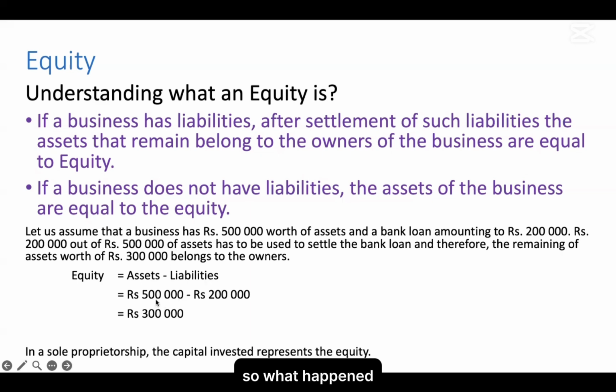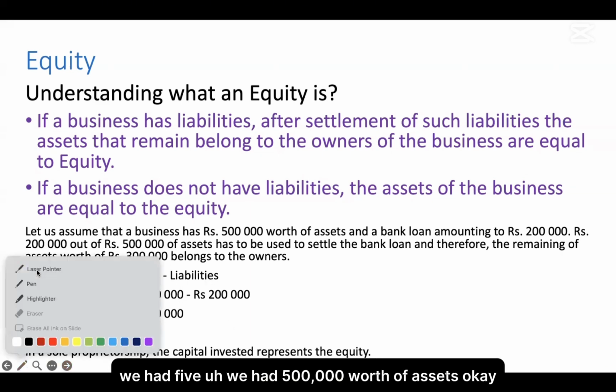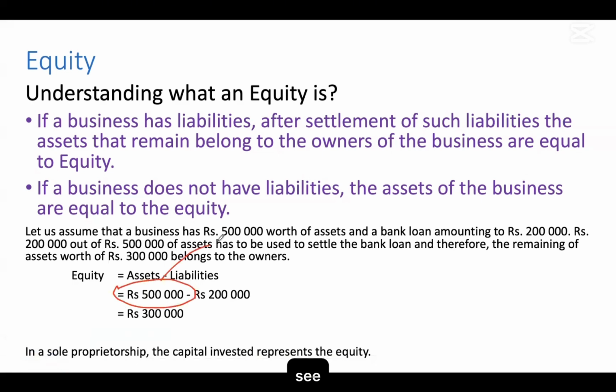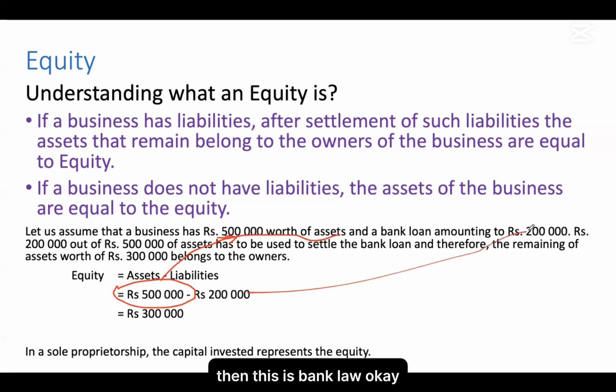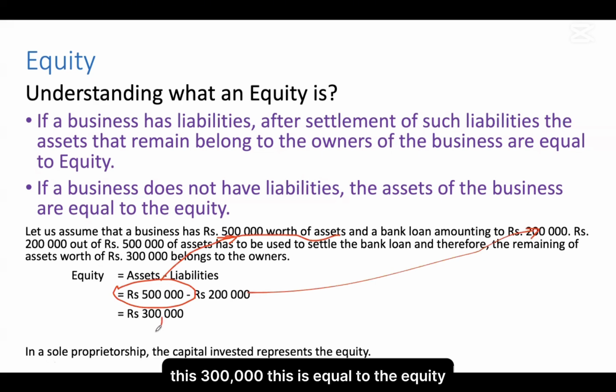So what happened? We had 500,000 worth of assets. Then this is the bank loan. When we reduce that bank loan from the assets, this 300,000 is equal to the equity.